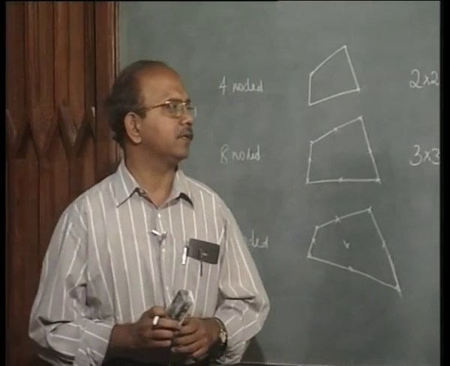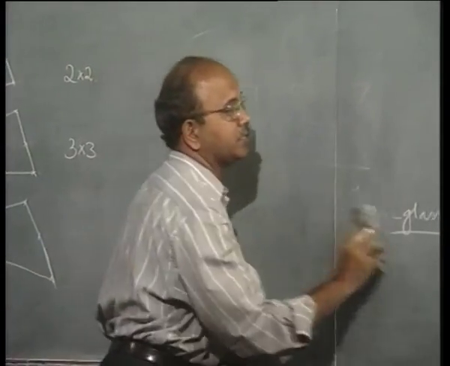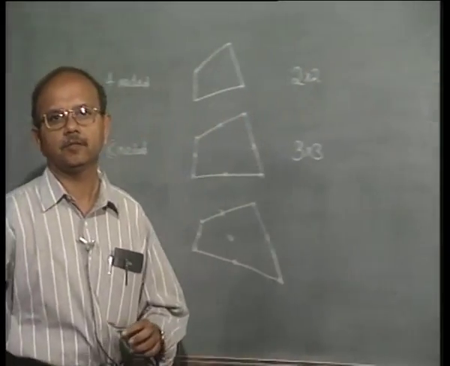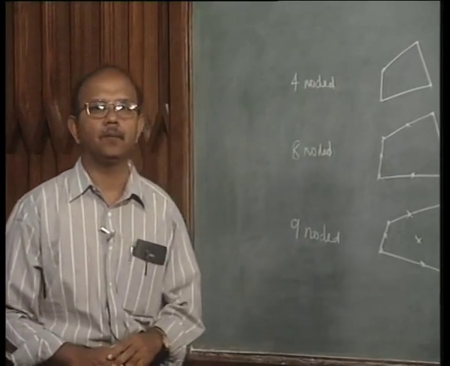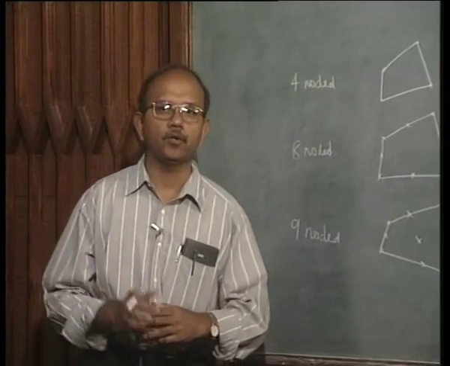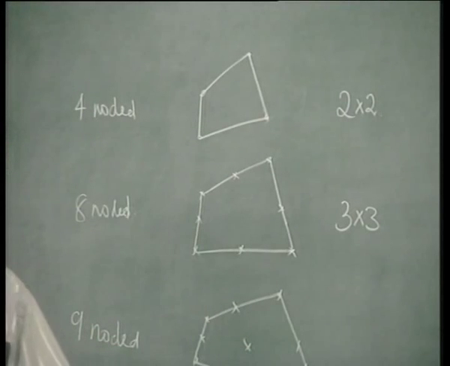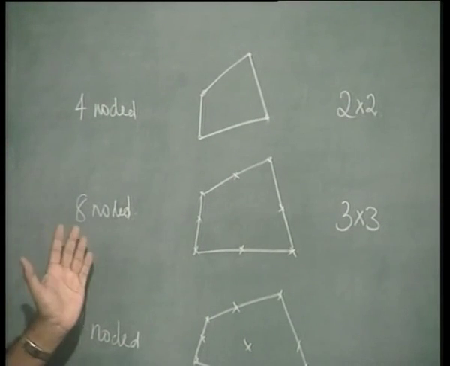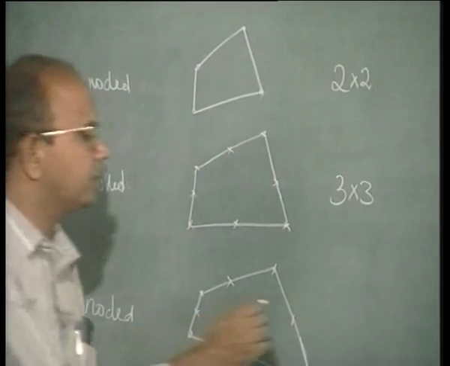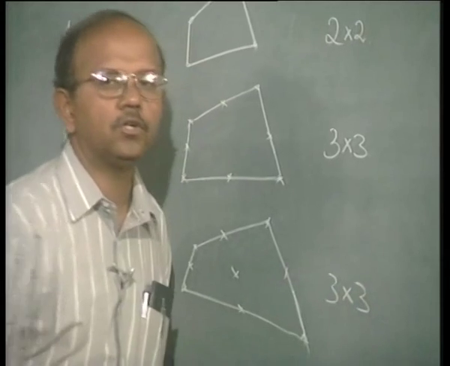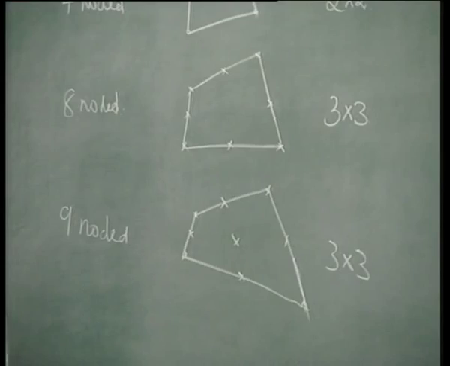But before we go further, we will summarize what the complete integration is. For example, if you are looking at a 4-noded element, then if you talk about complete integration, you should have a 2 by 2 integration procedure. If you are talking about an 8-noded element, then you should have a 3 by 3 scheme. And if you are talking about a 9-noded element, also you will be talking about a 3 by 3 scheme. That's in summary what we use.